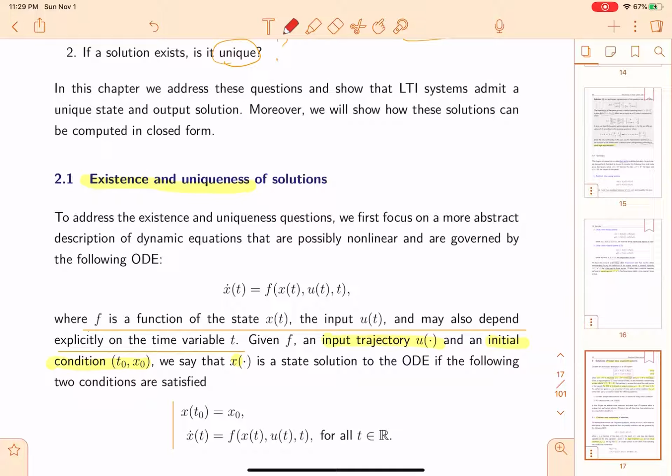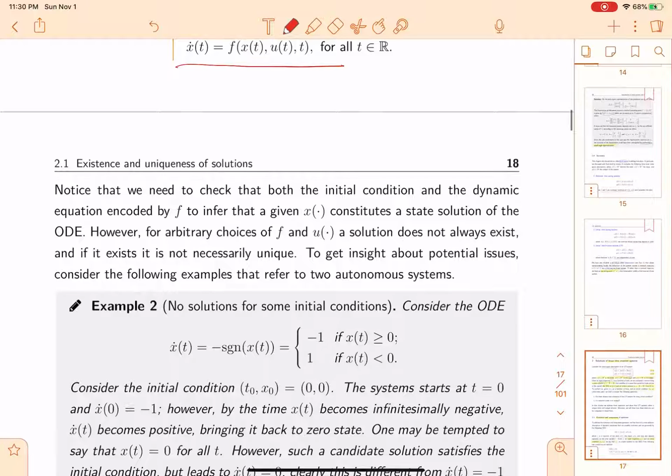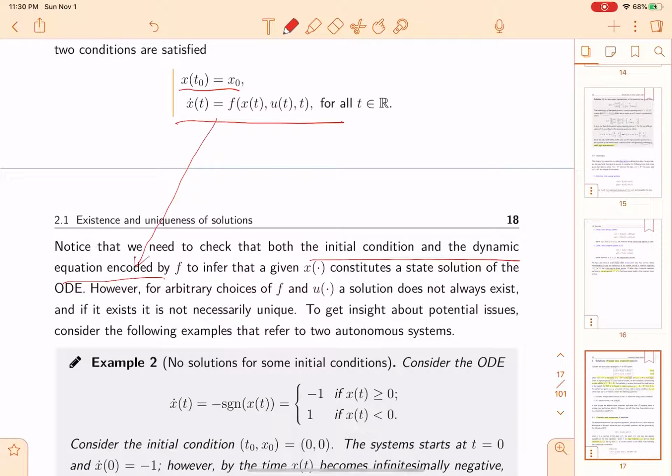To address this question, we will focus on a more abstract description. The dynamic equation is governed by x dot(t) equals a function of the state, input, and time, with initial condition x(t naught) equals x naught. Notice that we need to check both the initial conditions and the dynamic equations, encoded by f, to constitute a state solution.